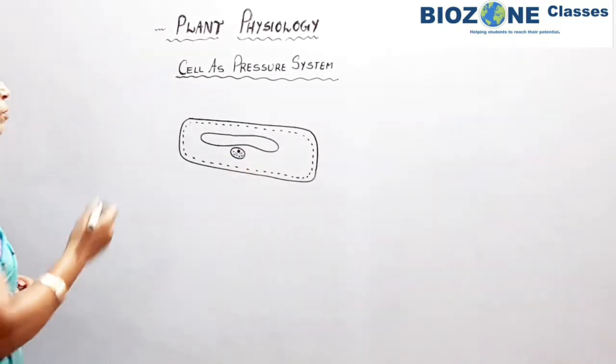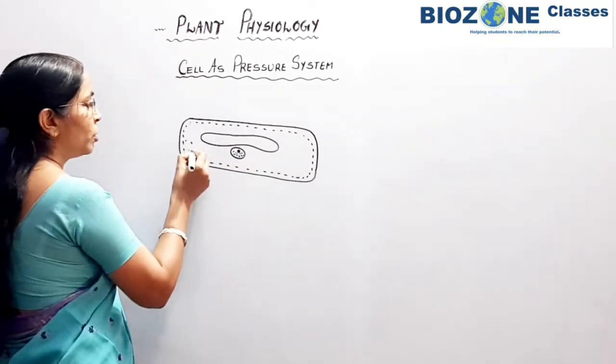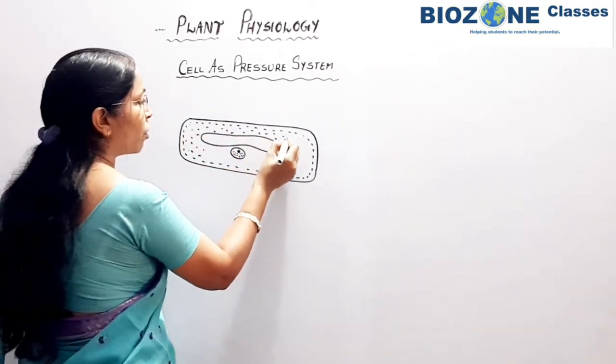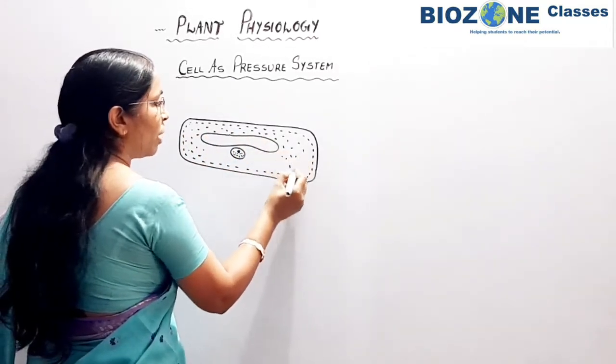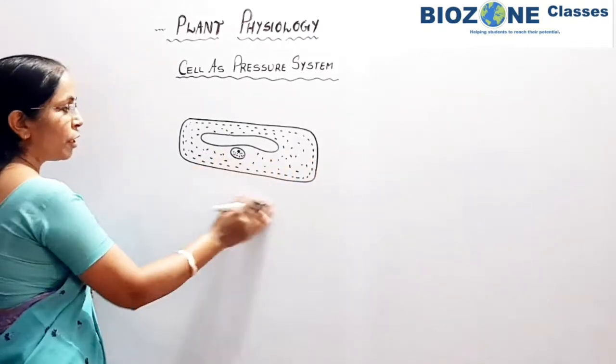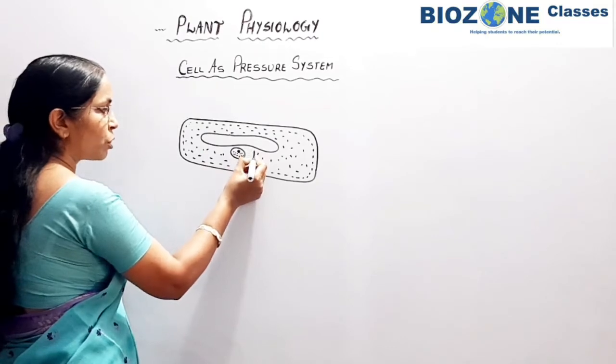Now, beginning with the cell as a pressure system, the first pressure we study is called turgor pressure, generally indicated by TP.